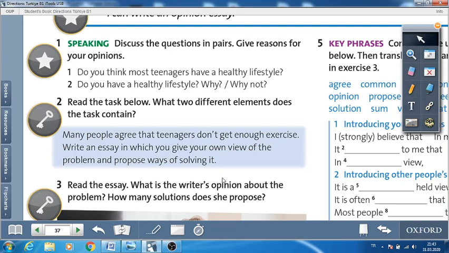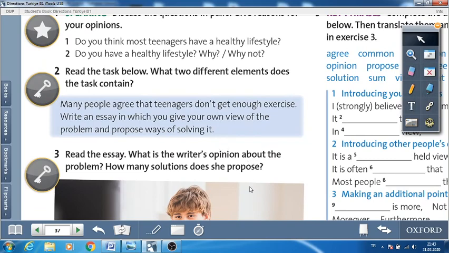Okay, now the first element here is that the writer describes the problem. So there is a problem here. What is it? Teachers don't get enough exercise. And secondly, there is a suggestion here. The writer suggests ways of solving this problem. Here you can see it.